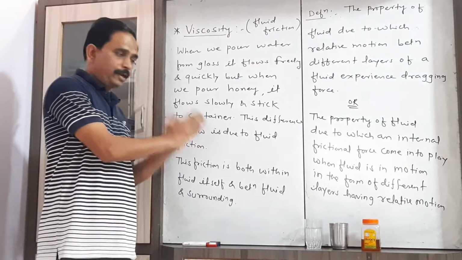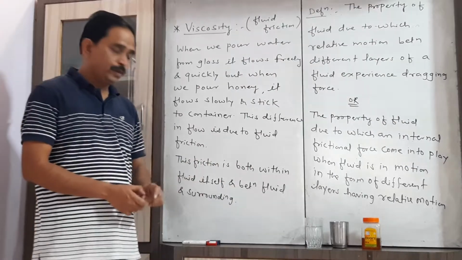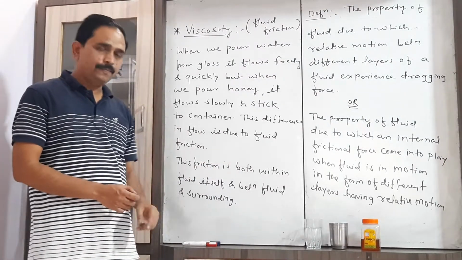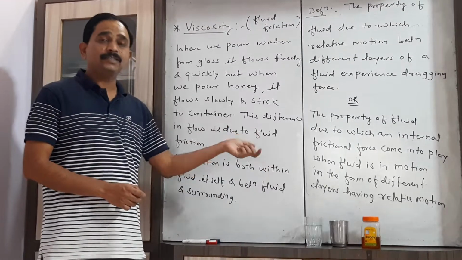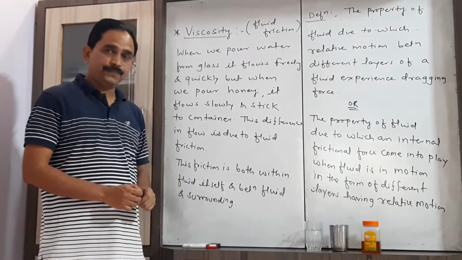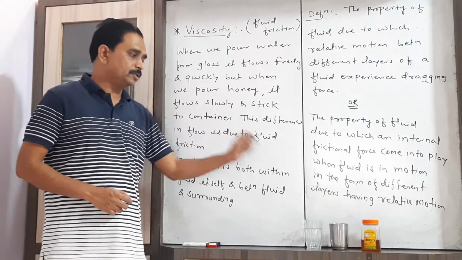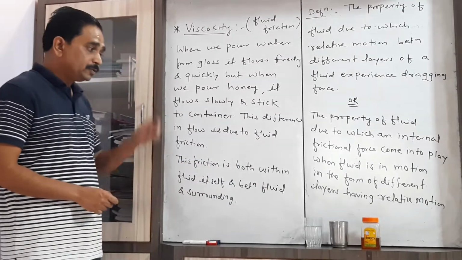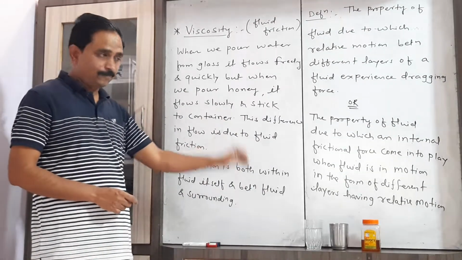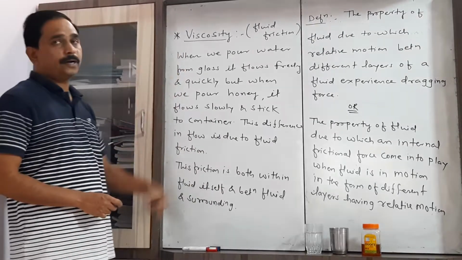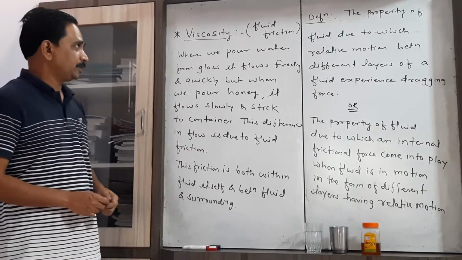Why does this difference happen? One fluid flows easily but the other fluid doesn't flow easily. It takes some time to flow. Its rate of flow is slower than water. This difference is because of the property of fluid called viscosity.